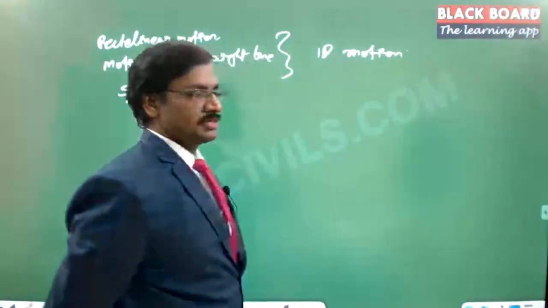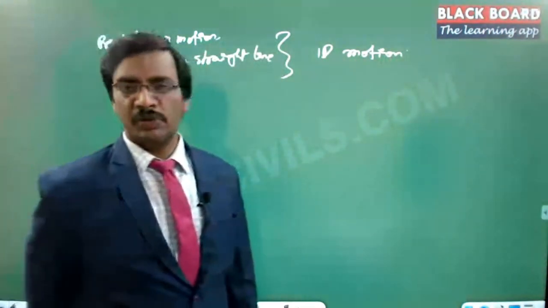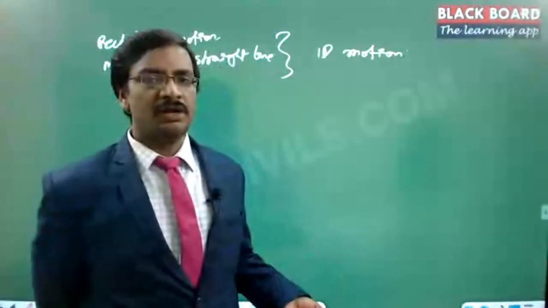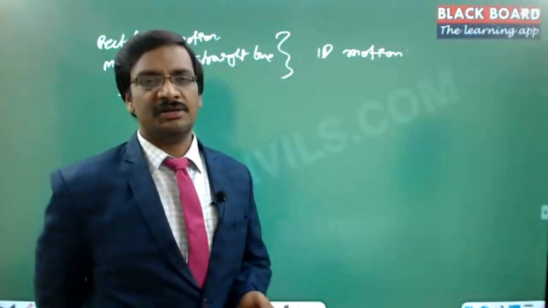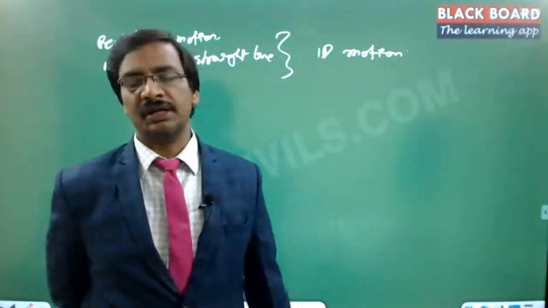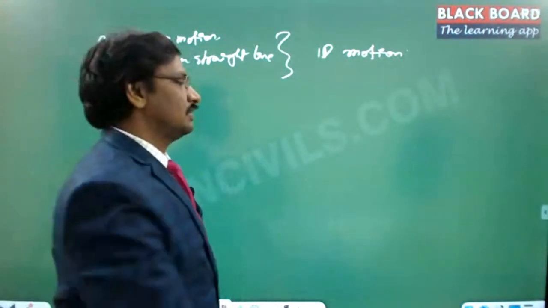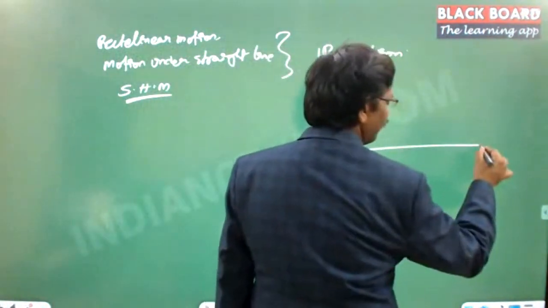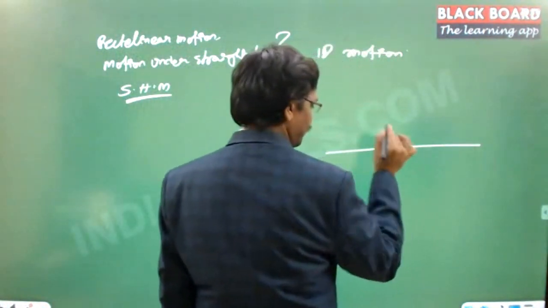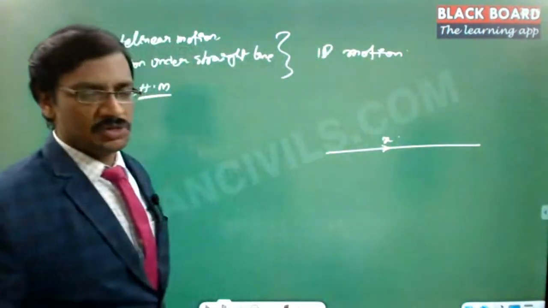What a single dimensional motion is: suppose a particle is moving in a straight line, maybe in the forward direction, maybe backward, it doesn't matter. But as long as it is on a straight line, that kind of motion we call single dimensional motion. So in that case, we will be worrying about only one variable, called the displacement x, right?